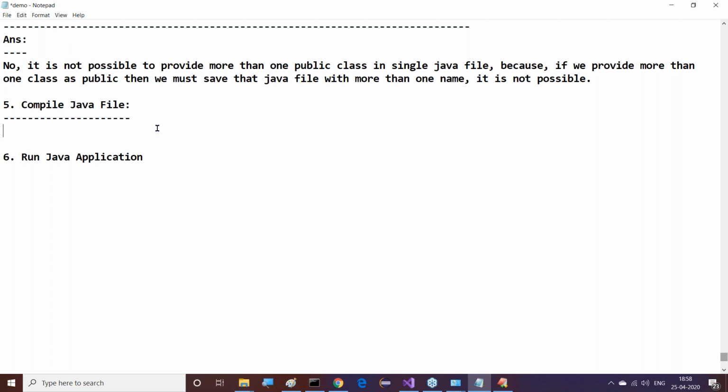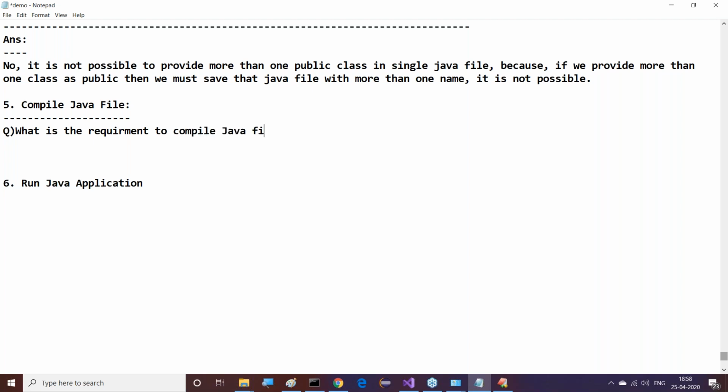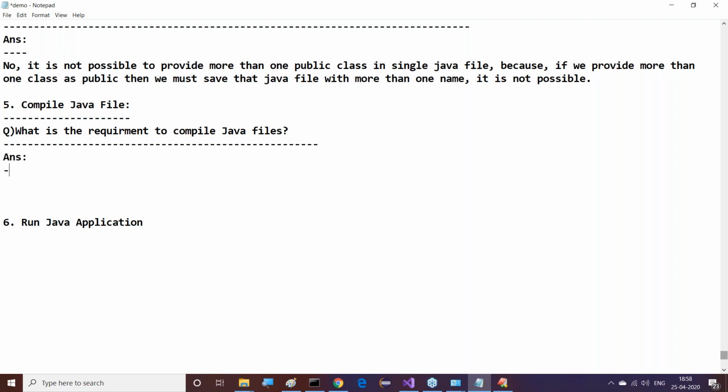After completion of this, my next point is compile Java file. Right, sir. Now, I have a direct question. What is the requirement to compile Java files? What is the need for performing that compilation? That's okay, good. But what is the requirement to perform compilation? Guys, tell me, do any of you have an answer for it? In the very first demo classes, I used to say this point.